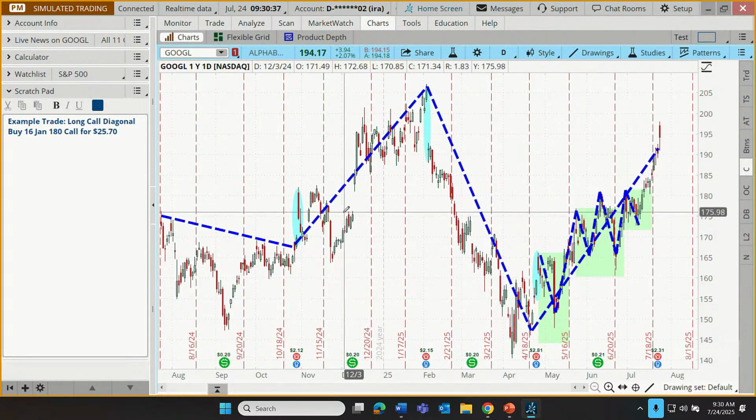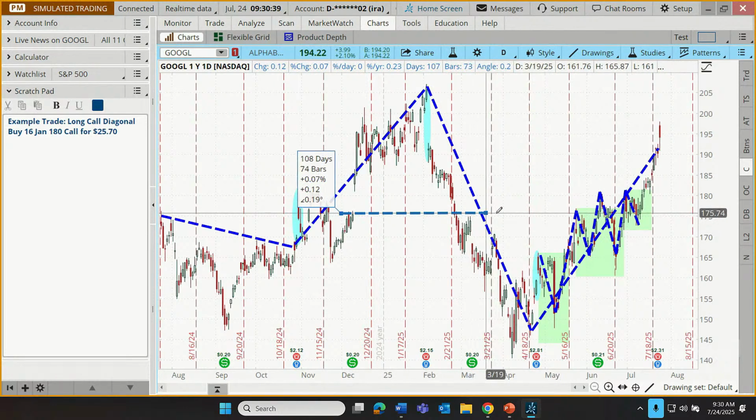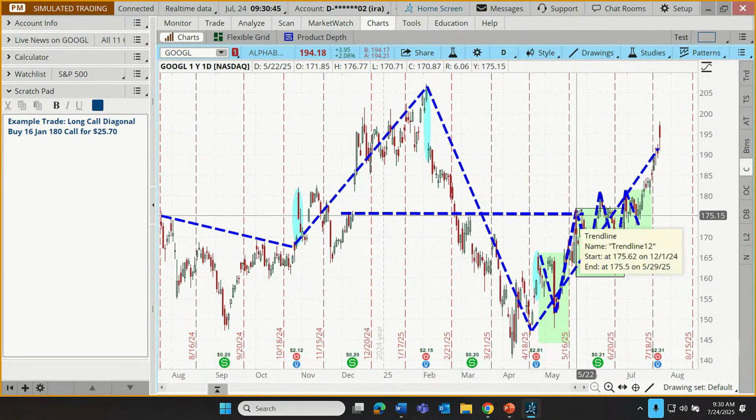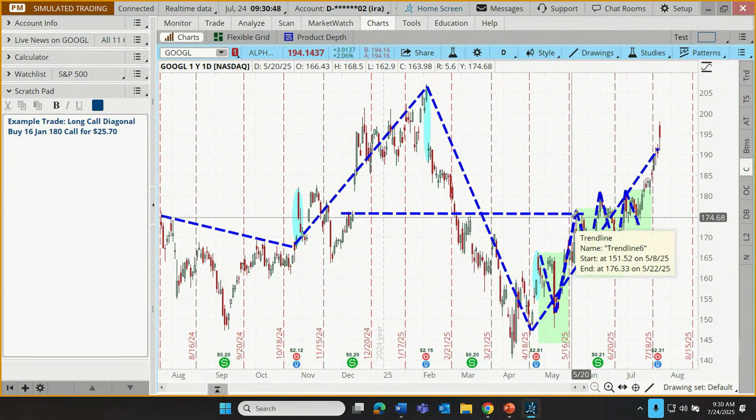So here's the lesson that a technician might be taking from this chart: history may provide clues regarding reversal points where that income window may be opening, where the appreciation window has closed for a while, and it might be time to sell our calls if we're looking to sell.